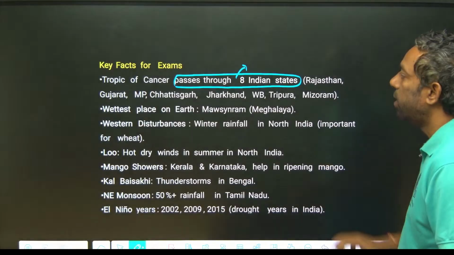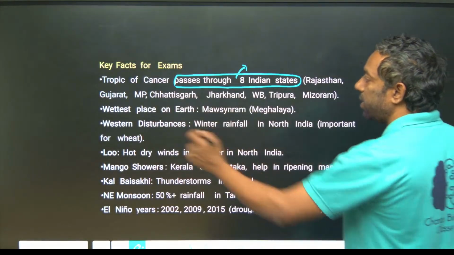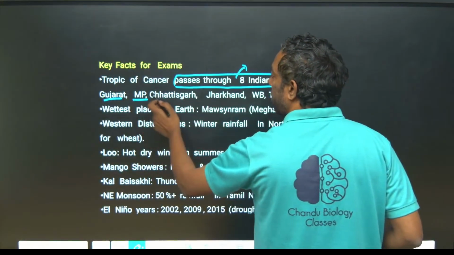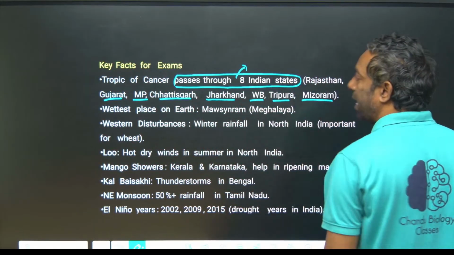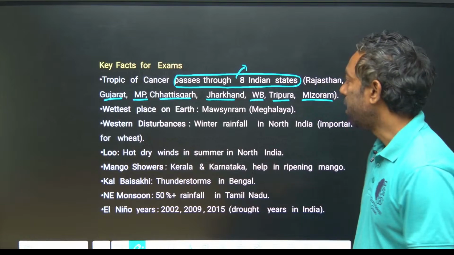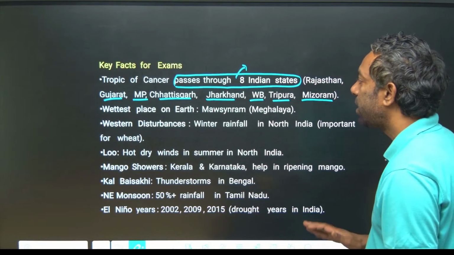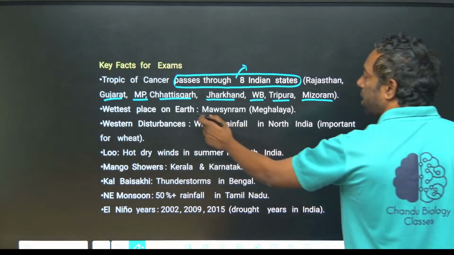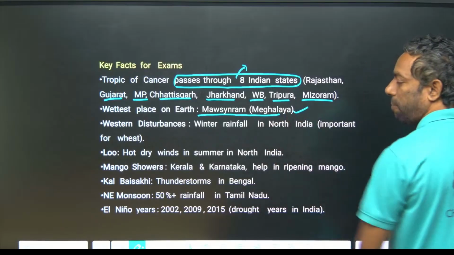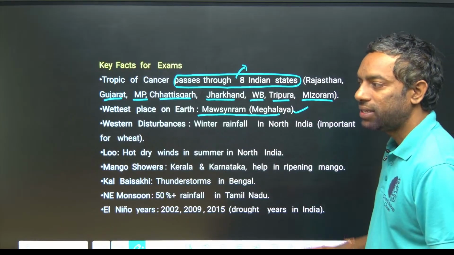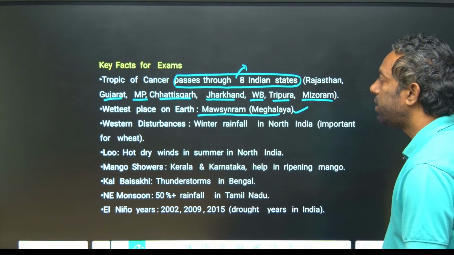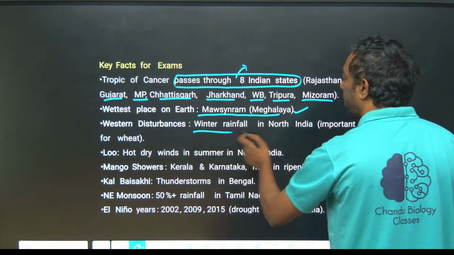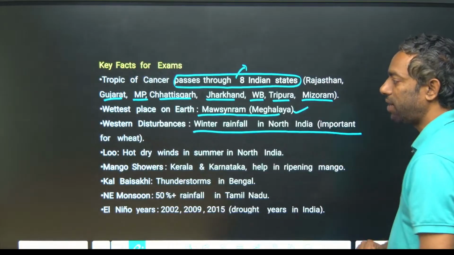Those are the states they mention here: Gujarat, Madhya Pradesh, Chhattisgarh, Jharkhand, West Bengal, Tripura, Mizoram. The Tropic of Cancer can cross 8 states. The wettest place on earth is Mawsynram, Meghalaya state, guys. And western disturbances bring winter rainfall to the north.